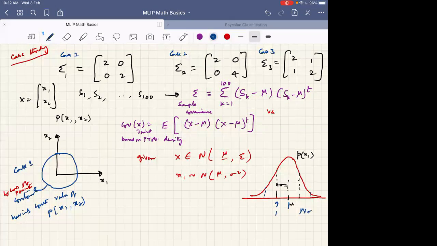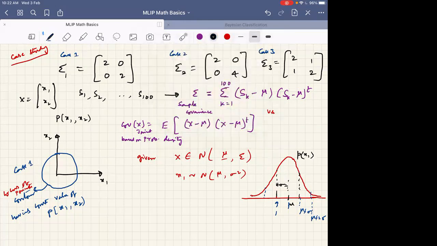Okay, and this is mu plus 2 sigma. So what I'm sketching here is, okay, here I am sketching, say, 1 sigma apart or 2 sigma apart and so on. So this is the locus of points; this is how we visualize 2-dimensional Gaussian distributions. Okay. Now for case 2, how will it look like?